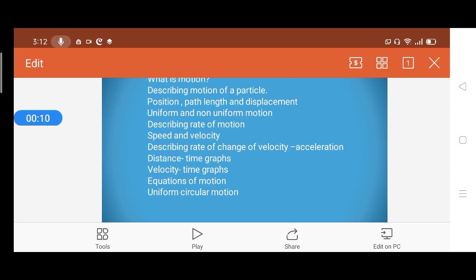In this chapter, topics to be covered are what is motion, describing motion of a particle, that is position, path length and displacement, uniform and non-uniform motion, describing rate of motion in that speed and velocity, describing rate of change of velocity, that is acceleration, distance time graphs, velocity time graphs, equations of motion and uniform circular motion.